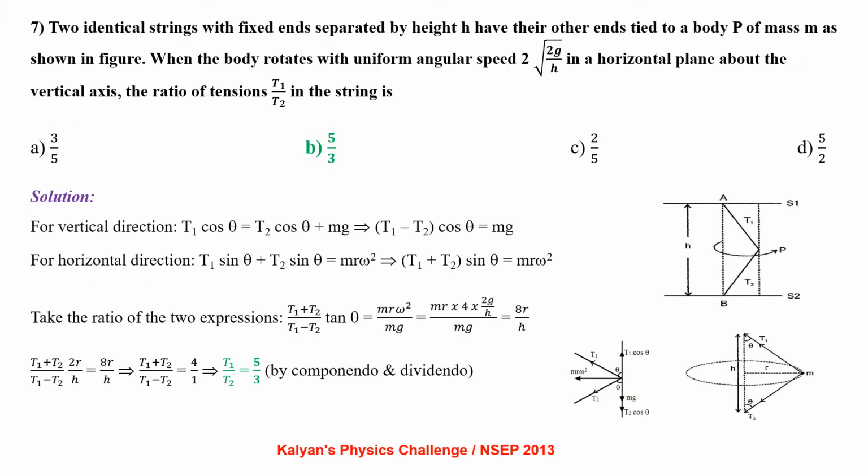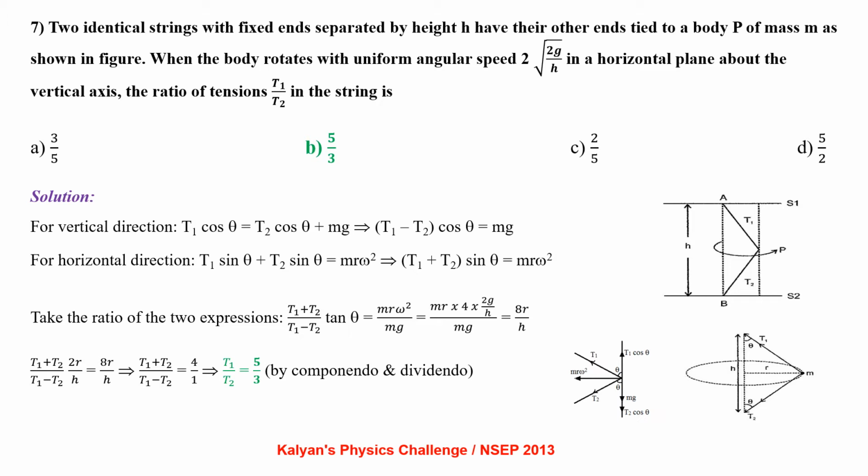Two identical strings with fixed ends separated by a height h have their other ends tied to a body P of mass m as shown in figure. When the body rotates with uniform angular speed 2√(2g/h) in a horizontal plane about the vertical axis, the ratio of tensions T1/T2 in the strings is.